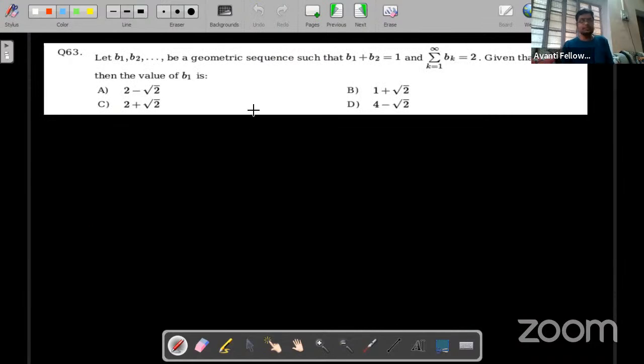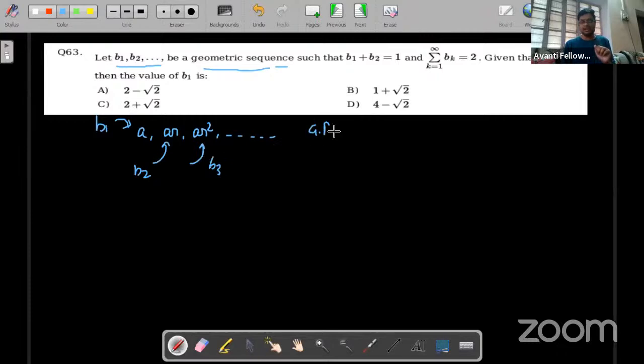Okay, so I'll move ahead with the next question. The third question is this: let b1, b2 and so on, going on to infinity, be a geometric sequence. So a GP is given. If some GP is given, we have a tendency, as we have learned in class, on how to make a GP. If I take the first term as a and the common ratio as r, then the second term will be ar, the third term will be ar square, and so on. So deliberately I have taken b1 as a, b2 as ar, and this will be b3 and so on. Is it clear to you? So we can take this, right?